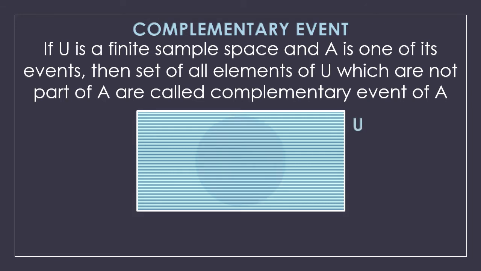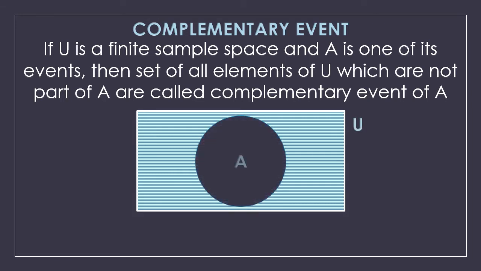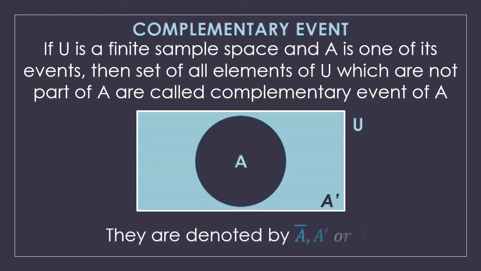So this is U. Now this black circle is A. The highlighted part, which is not part of A but contains every other thing which is part of U, we will call A dash. That is the complementary event. I think you are getting the idea of what I am trying to say. They are denoted by A bar, A dash, or A C, but usually we just use A dash.